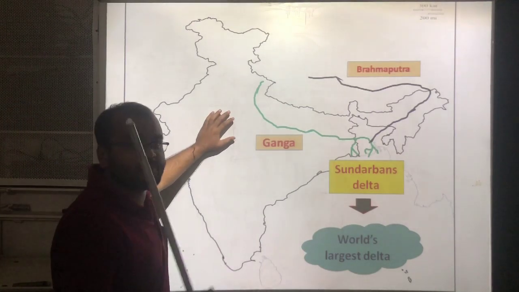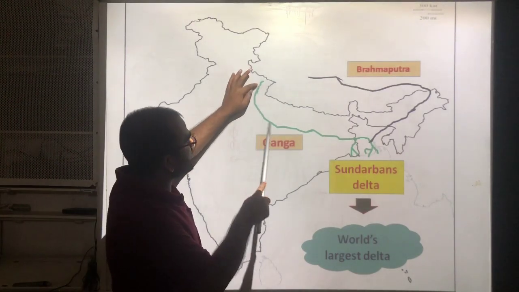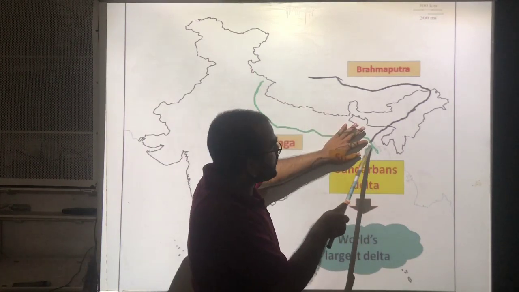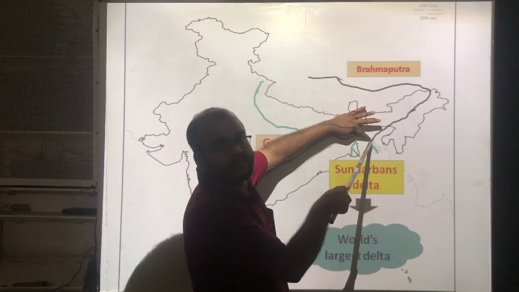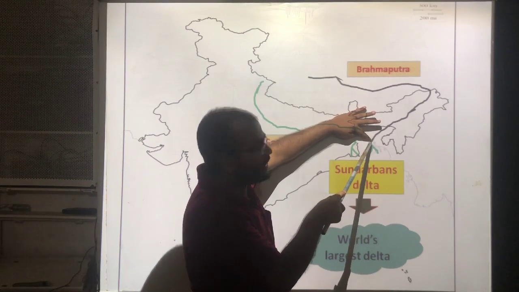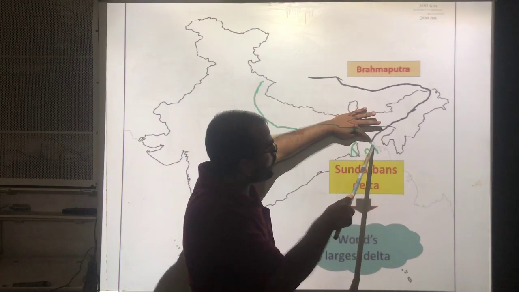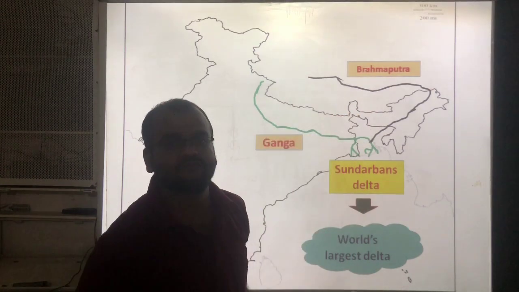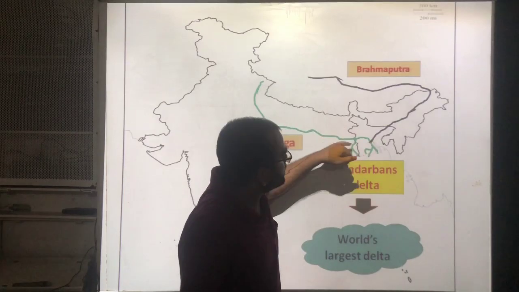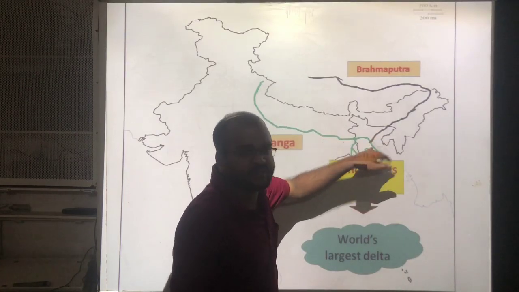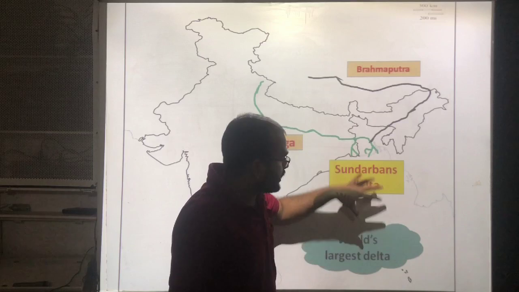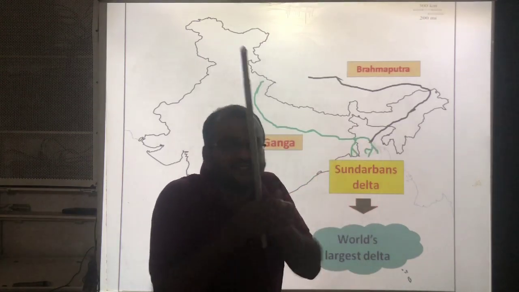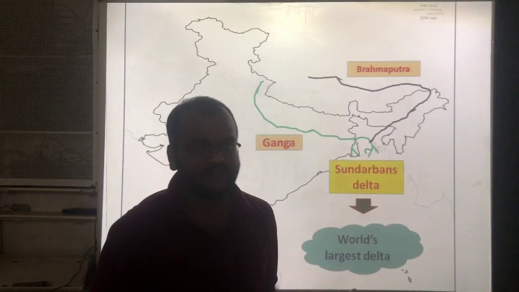One more important thing is that the Ganga river and the Brahmaputra river will join in Bangladesh. Here so many small distributaries will be created. Whenever the Ganga river and Brahmaputra river join at the Bay of Bengal, the main rivers split into distributaries.